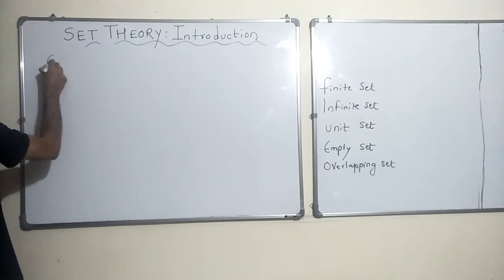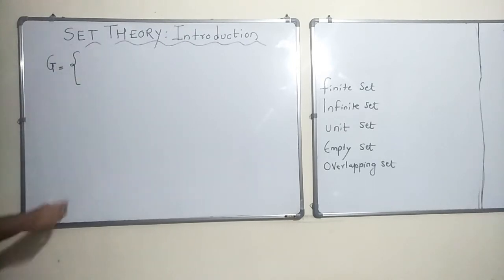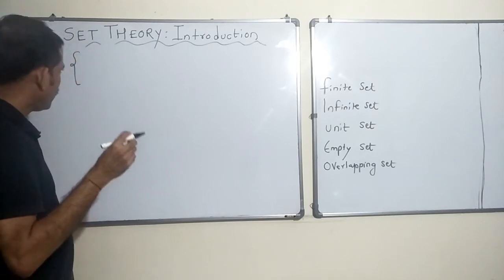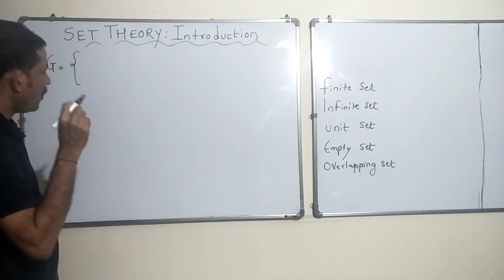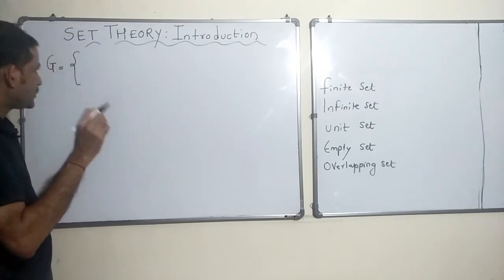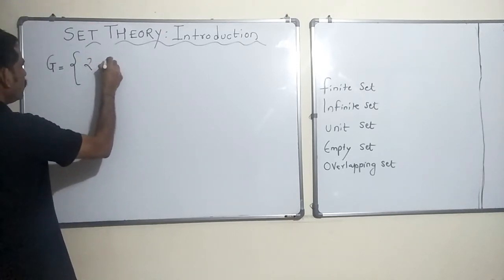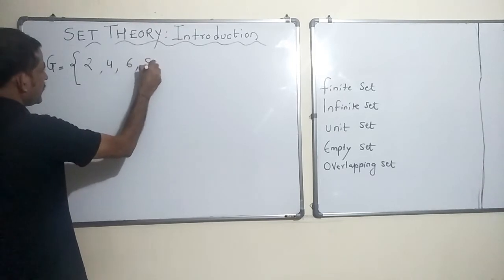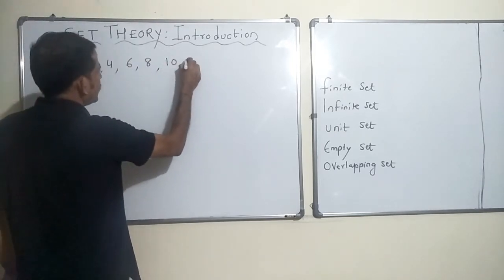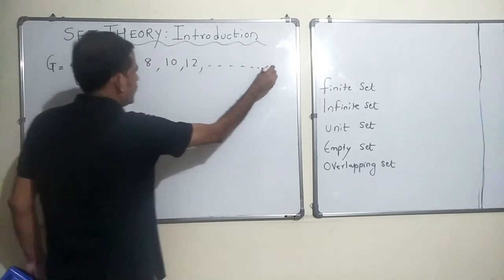G is a set of all natural numbers which are even. Okay, so let me write that: 2, 4, 6, 8, 10, 12, and it goes on, right?